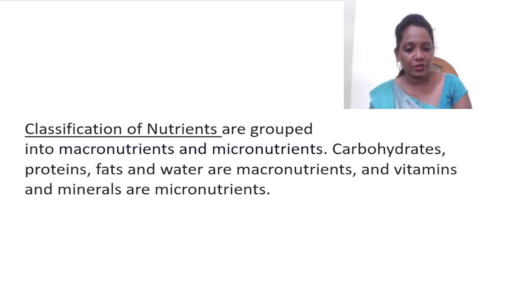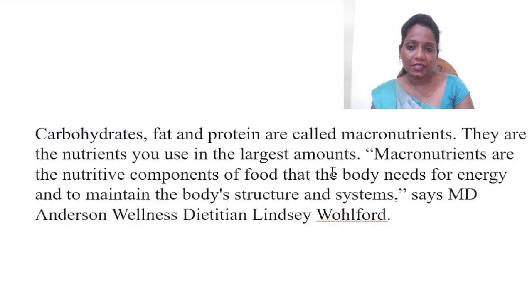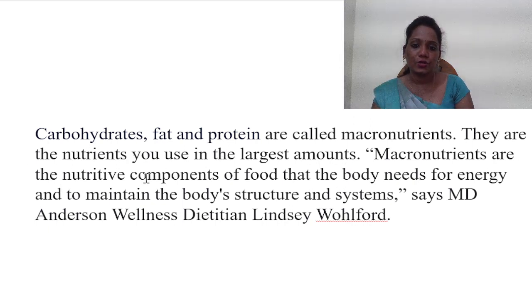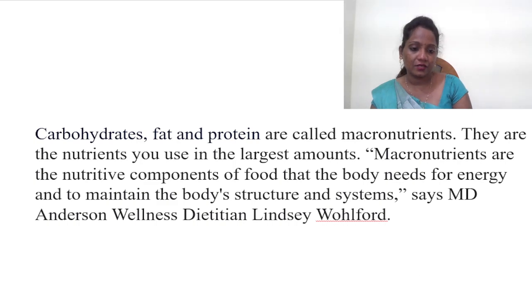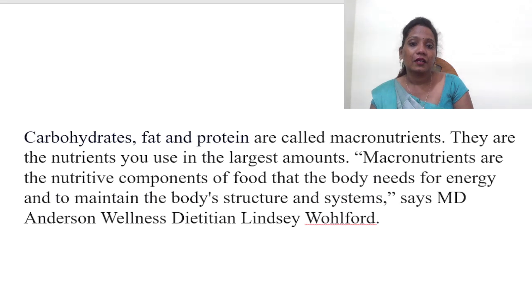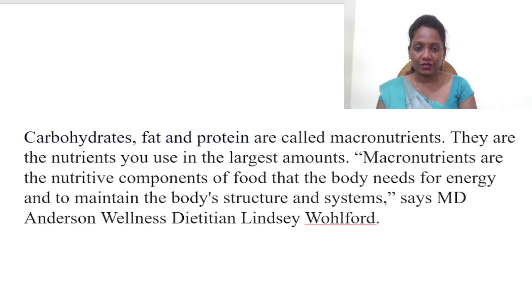So let's move on to the other classification of the same thing. Carbohydrate, fat and proteins are called macronutrients. They are the nutrients you see in large amounts. Macronutrients are the nutritive components of food that the body needs for energy and to maintain the body structure and system. Here I would like to say this very clearly: it is important for the energy and maintenance of the body structure and system.